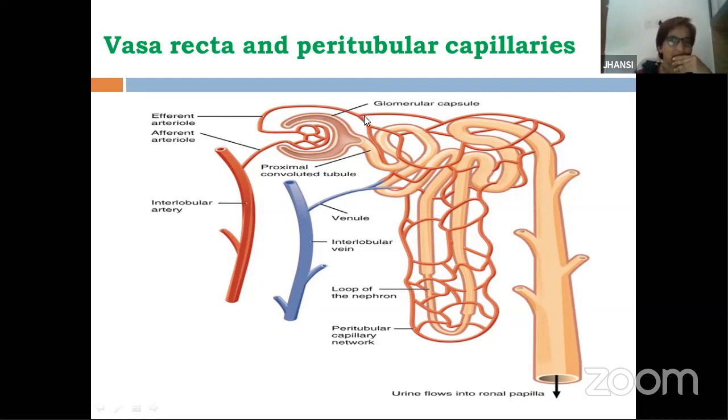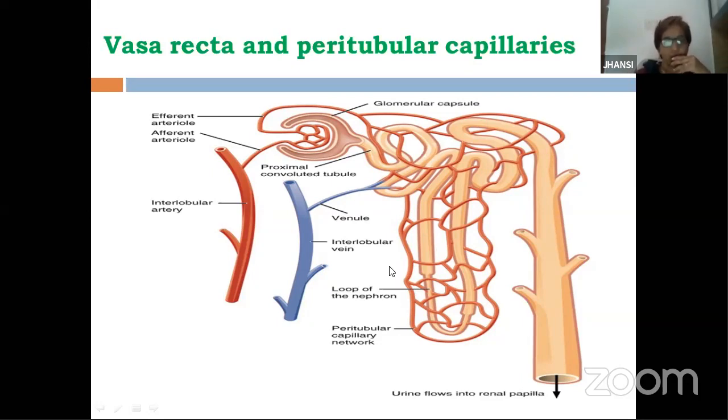A second set of capillaries is once again forming. The first set of capillaries has already formed here, and there is again a second set formed from the efferent arteriole coming from here, splitting into these capillaries. The capillaries surrounding the proximal convoluted tubule and distal convoluted tubule together constitute peritubular capillaries, whereas the capillaries that surround the loop of Henle are called vasa recta.